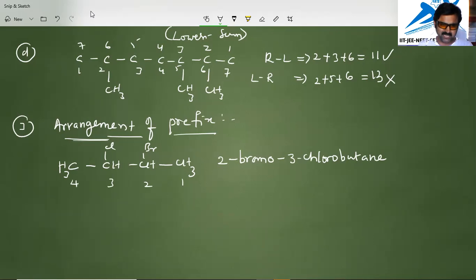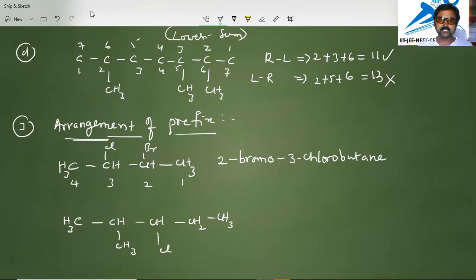One more example we'll check, that is CH3, CH, CH, CH2, CH3. Here we have one methyl group present. Here we have one Cl present.